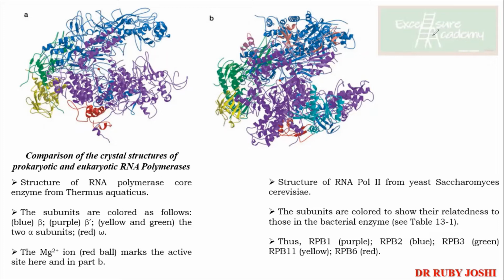Now the beauty about the crystal structure is that, when you see from the figure itself, this is more complicated or more complex as compared to the prokaryotic one. But as we know, they share a similarity. So अगर आपके पास इसका structure है, then later on when you work on eukaryotic RNA polymerase, it becomes easy to decode the structure because the sequence will be almost similar, right? So it becomes easy to get the crystal structure. Once you have bacterial, then archaeal or eukaryotic is really very easy.